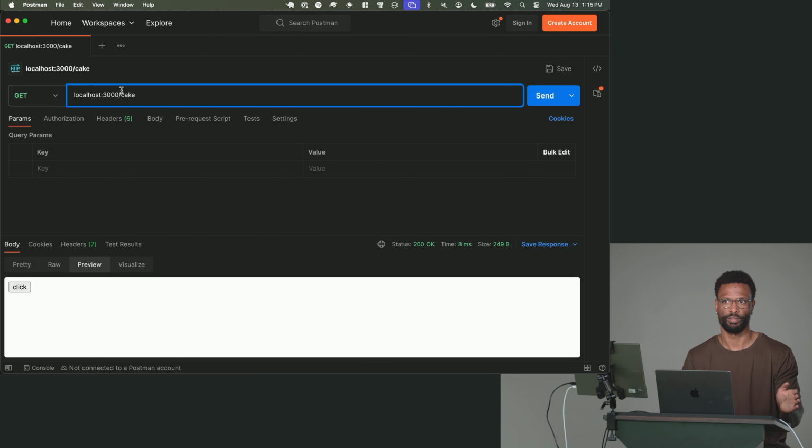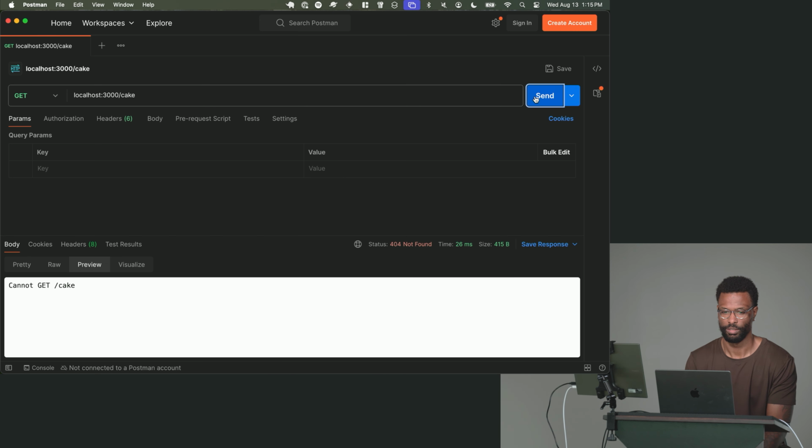Anybody know what's going to happen if I do that? No? Any guess? Or what would you expect to happen? Maybe that's a better question. We've all interacted with servers before. What would you expect to happen if you tried to hit a server with a route and a verb combination that it does not listen for? 404. Yeah, I think you would expect a 404. Let's see what happens. Cannot get cake. And if we look right here, you can see we got a 404.